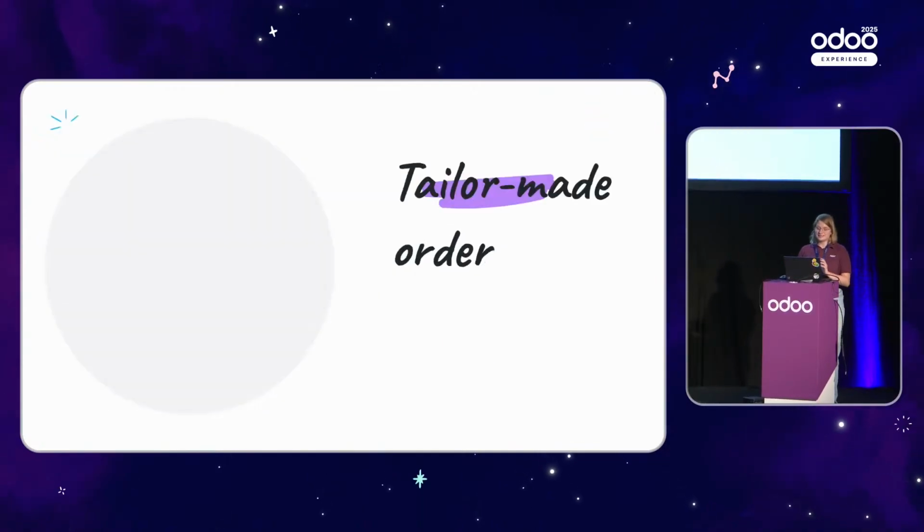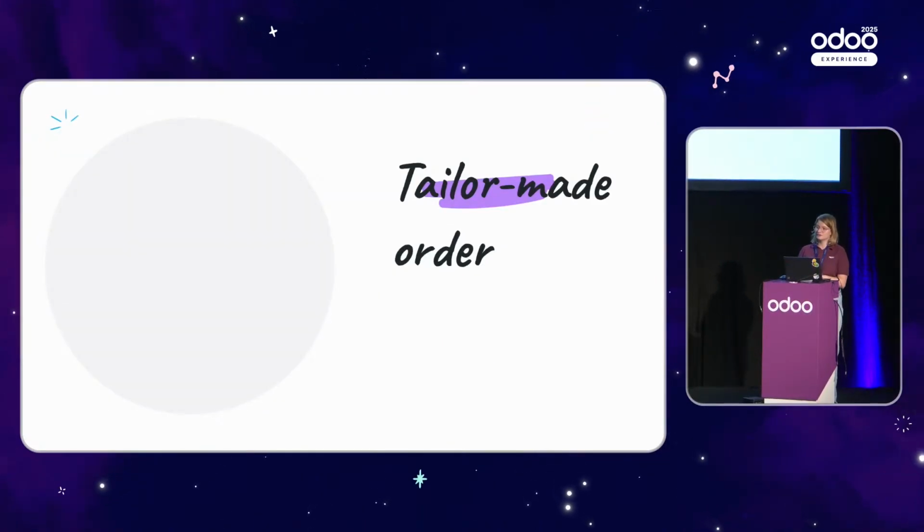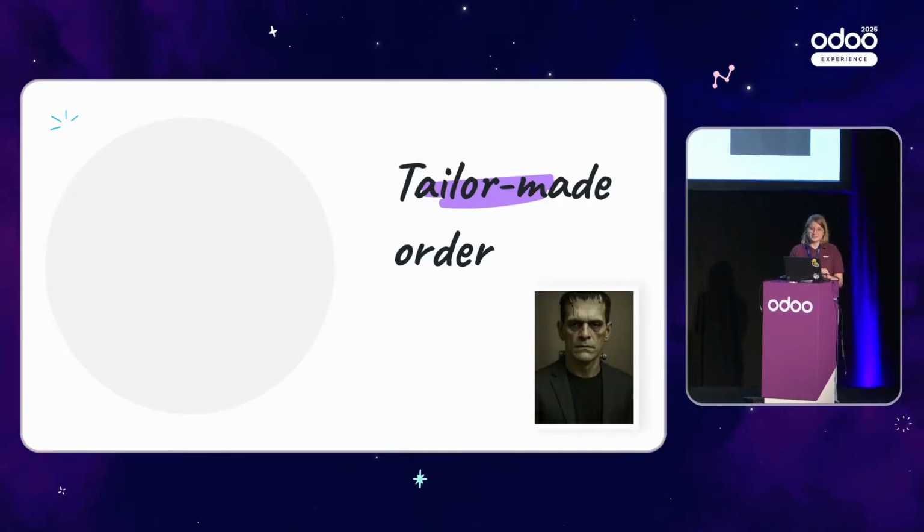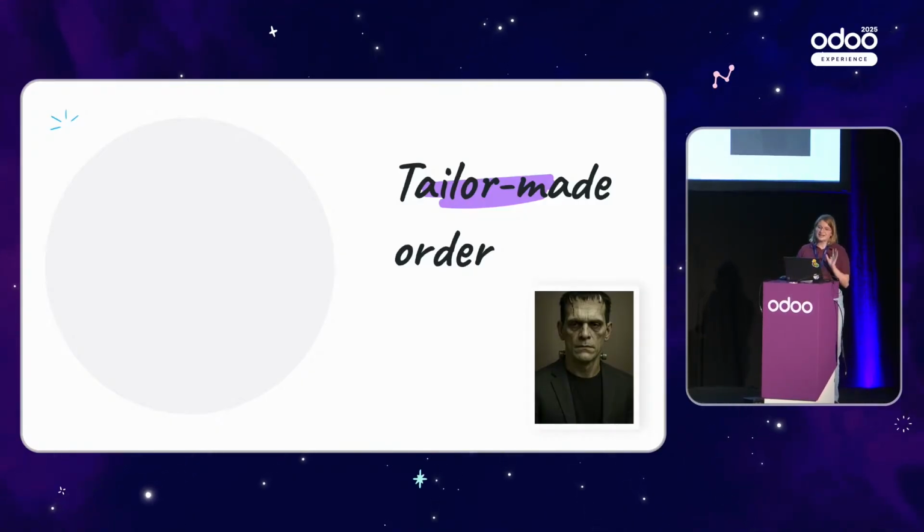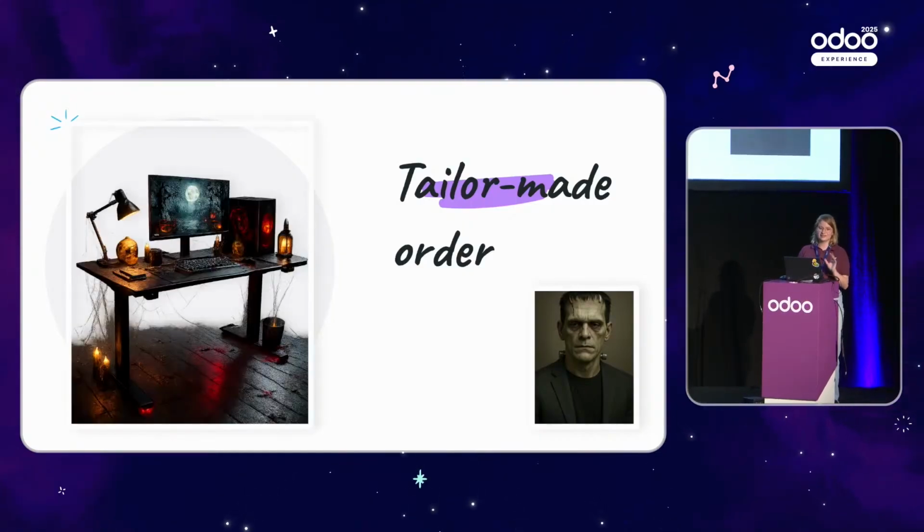Okay, so Anna has just received an order from one of our most loyal customers to create a tailor-made office desk. Her loyal customer is Mr. Frank Einstein. Well, you see, Mr. Frank Einstein had struggled to find an office desk which will allow him to sit down and stand up at the same time without having any neck cramps, because he needs to lean over excessively. He has also asked for something a bit more specific because he really wanted a very dark theme kind of office desk. Anna has agreed to produce this one, and she has asked for my help to show how it's possible to do that inside of Odoo.